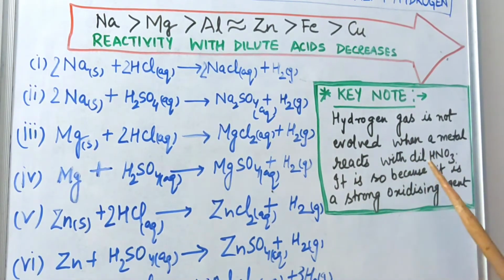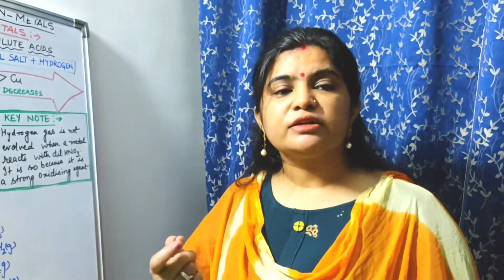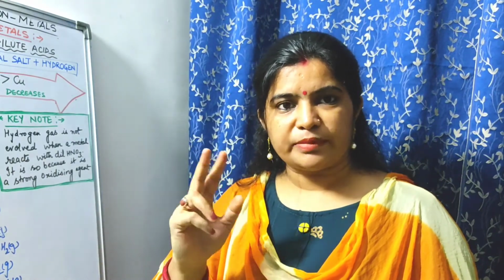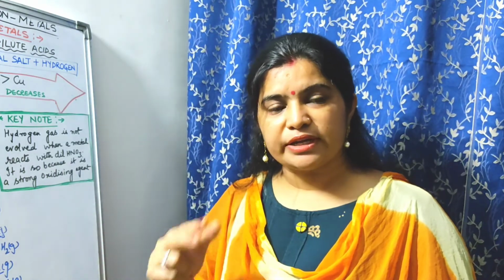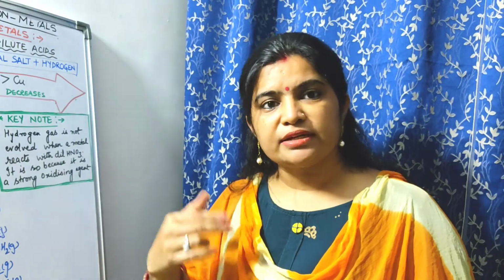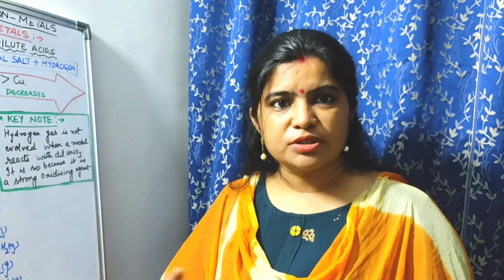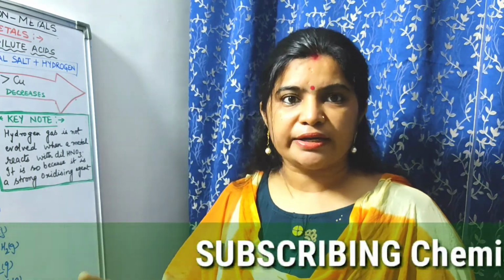Why? Because dilute HNO3 is a strong oxidizing agent. What will it do, children? See what it will do. Dilute HNO3 is a strong oxidizing agent. What does it mean? It means it will provide oxygen to the hydrogen which is liberated, and then these two elements combine to form water. And what will happen to nitrogen? Then nitrogen will react with the other oxygen atom to get converted into its oxide, either nitric oxide or nitrous oxide. Okay, so that's why there is no such reaction observed whenever dilute HNO3 is reacted with metal.